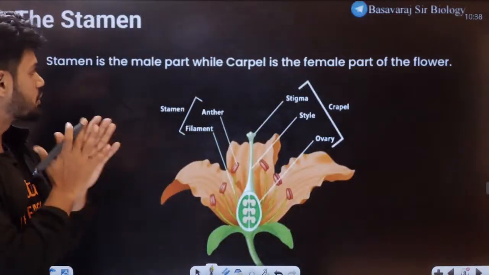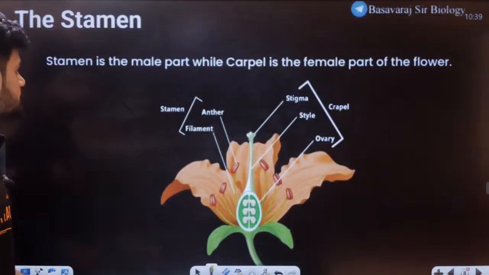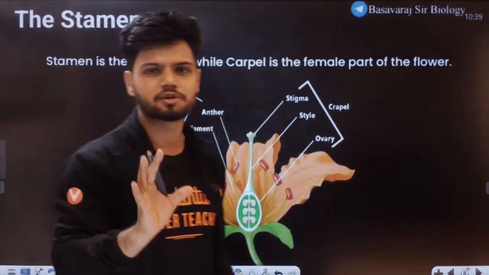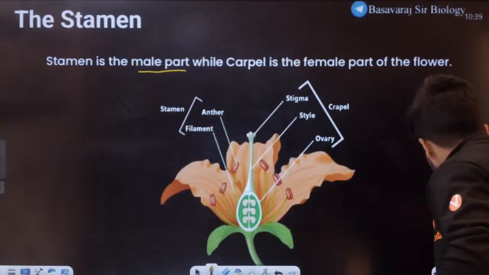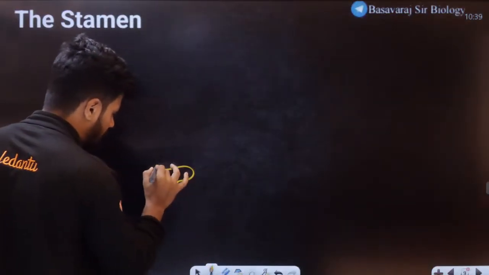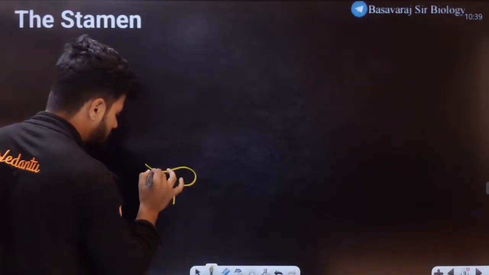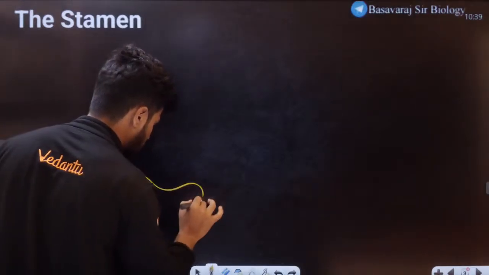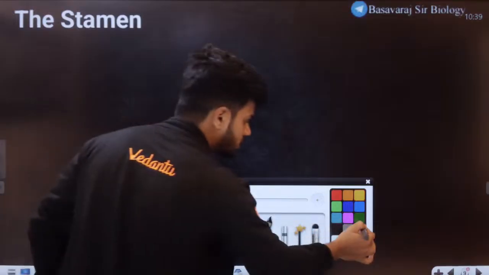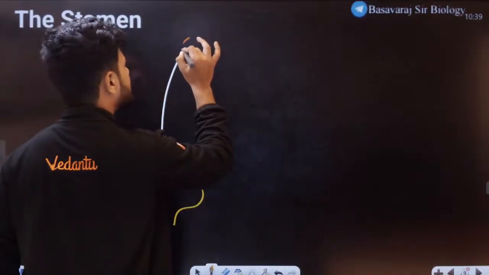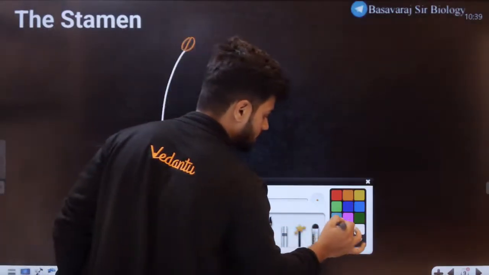Stupid insect. Okay, now students, let's understand the stamen. Stamen is the male part while carpel is the female part, which all of us established. Establishment is done. Now here, students, a typical stamen has how many parts? Let's say a typical stamen is there. This is the thalamus or receptacle. On this receptacle, let's say I have a stamen here. This entire thing is called a stamen.